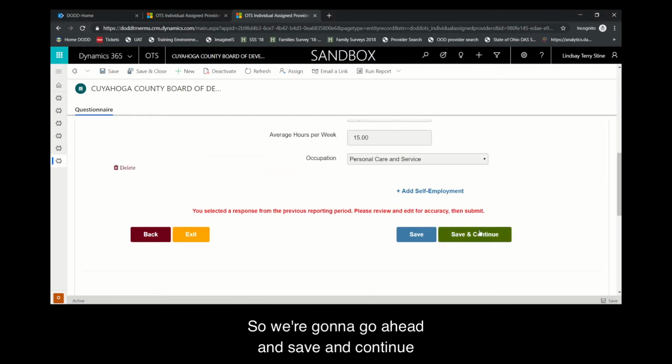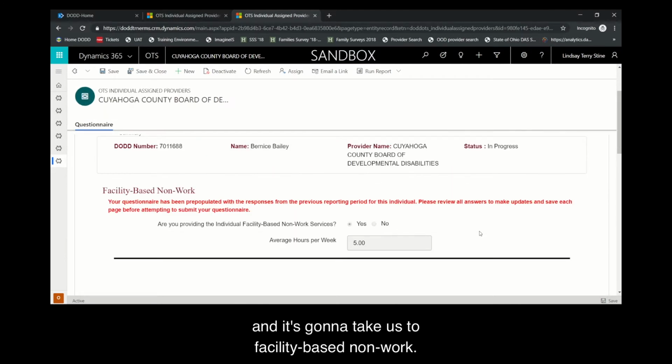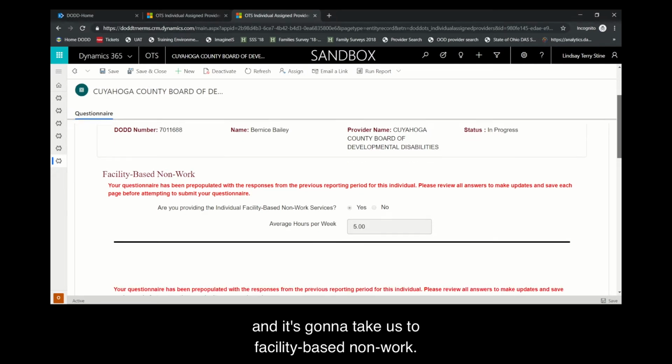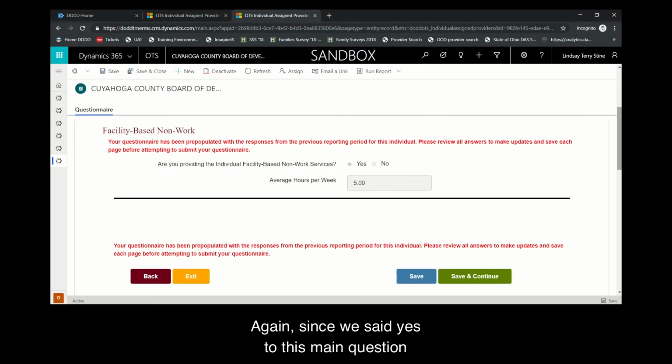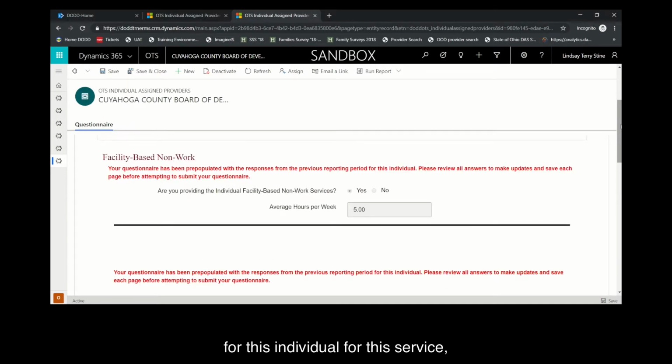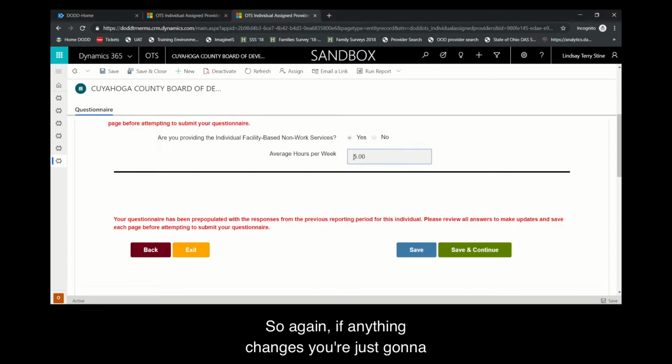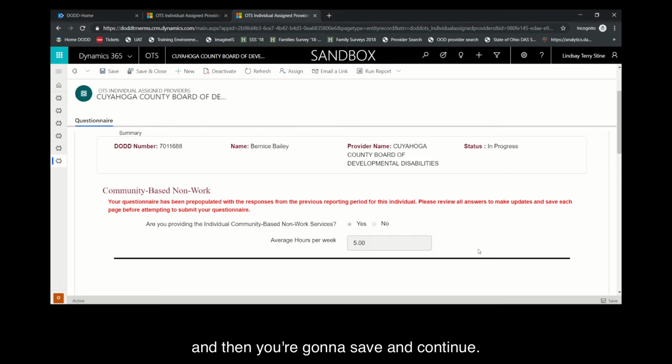So we're going to go ahead and save and continue, and it's going to take us to facility-based non-work. Again, since we said yes to this main question in the previous year, it's pre-populating for us this year because we said yes to providing the individual facility-based non-work services. Again, it's just the average hours for this individual for this service, facility-based non-work. So again, if anything changes, you're just going to want to make sure that you edit it, and then you're going to save and continue.